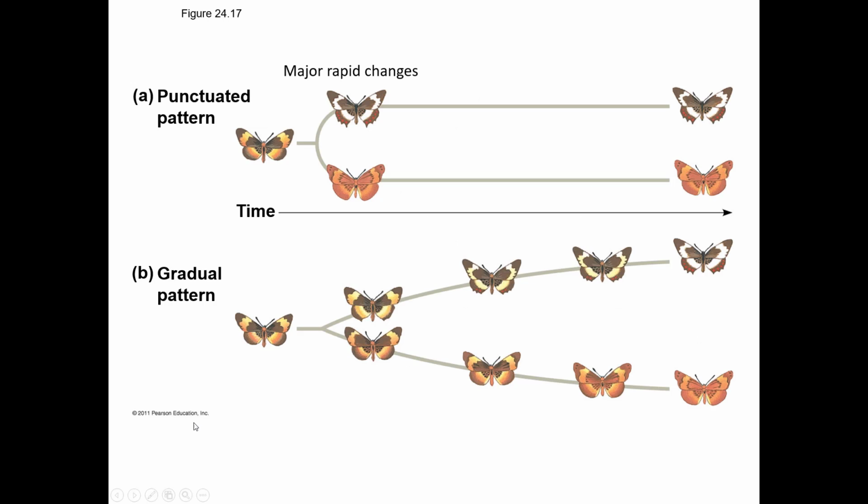And so we can see these models here, the punctuated pattern where the species evolves rapidly and has a long time of stasis where they don't change very much. Or the gradual pattern where there's tons of gradual changes from one species to the next. And it seems that perhaps both of these models are correct, depending on the species and depending on the situation. And you can read a little more about that in your textbook. I don't want to make this video too long, but I want you to be familiar with the 2 models of evolution.